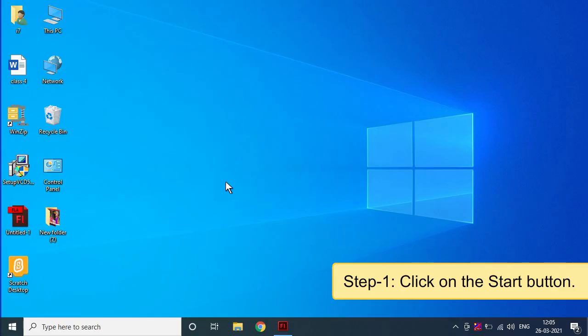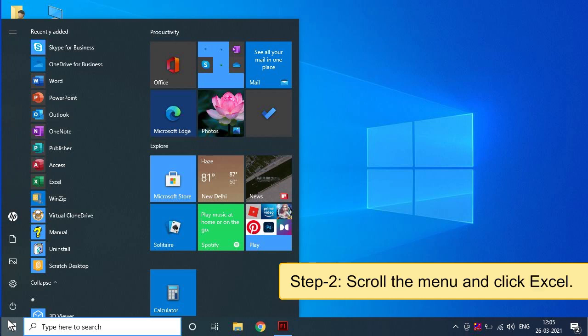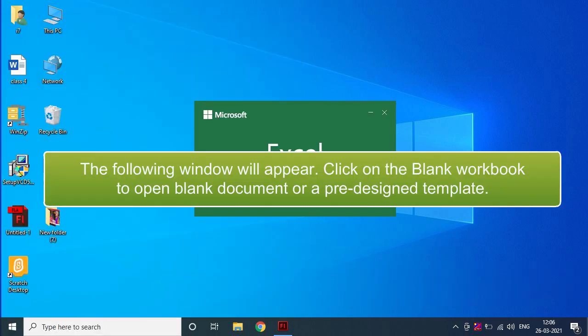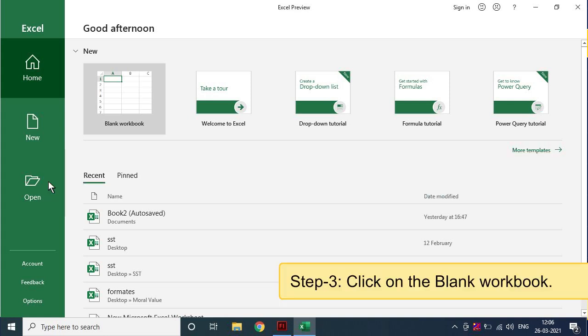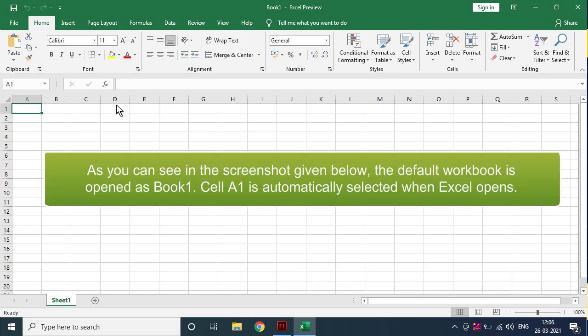Step 1. Click on the Start button. Step 2. Scroll the menu and click Excel. The following window will appear. Click on the blank workbook to open blank document or a pre-designed template. Step 3. Click on the blank workbook. As you can see in the screenshot given below, the default workbook is opened as Book 1. Cell A1 is automatically selected when Excel opens.